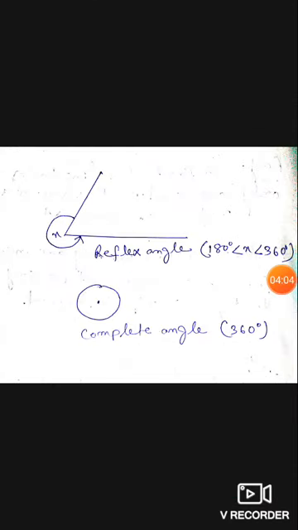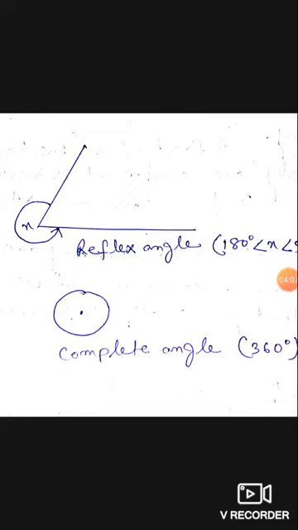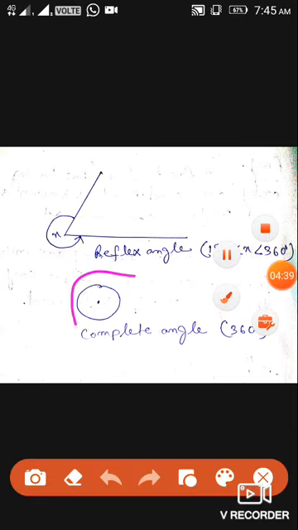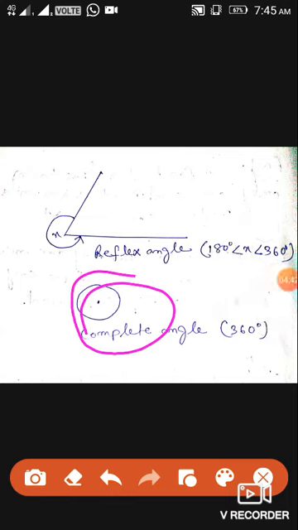Next, our discussion moves to the reflex angle. Reflex angle means greater than 180 and less than 360. You can see here, that is considered as reflex angle. This difference of angles exactly depends upon the measurement, because reflex angle measures between 180 and 360, and here you can see it looks like a circle. This is the complete angle, and a complete angle always measures 360 degree.